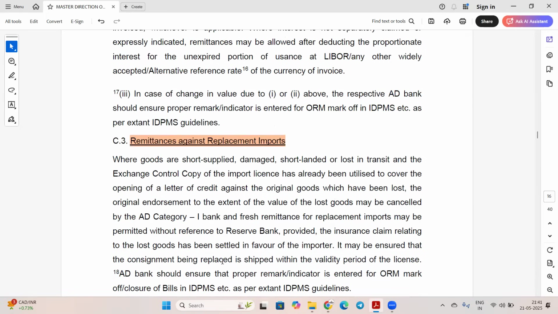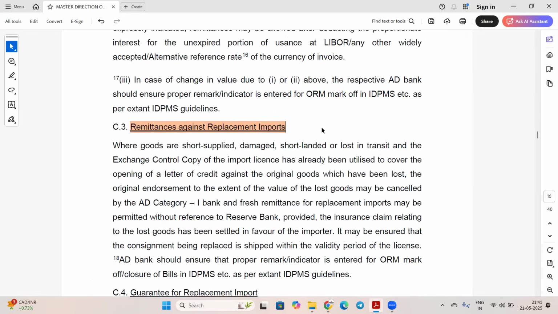So AD Bank should ensure that the proper remark indicator is entered in ORM, and entered for ORM mark of closure of bills in IDPMS as per IDPMS guideline. So friends, in some cases what happens is that there are damaged goods, lost in transit, some goods are lost, but the exchange control copy of the import license has already been utilized by the customer. Then in that case that part, the banks will have to write off the ORM, okay, closure, they have to mark off.